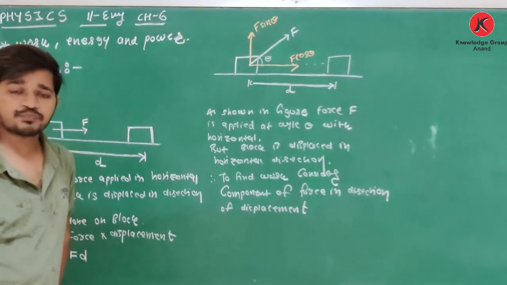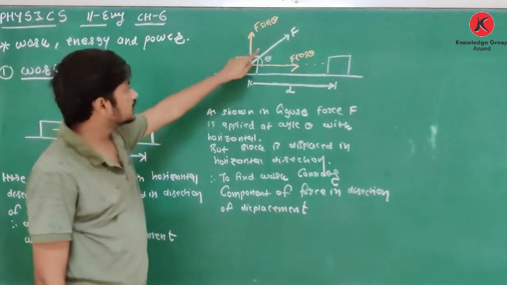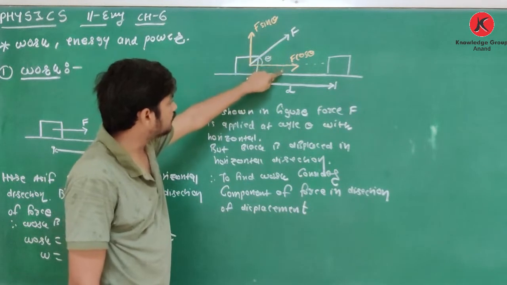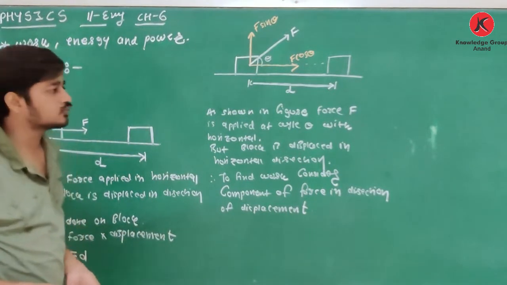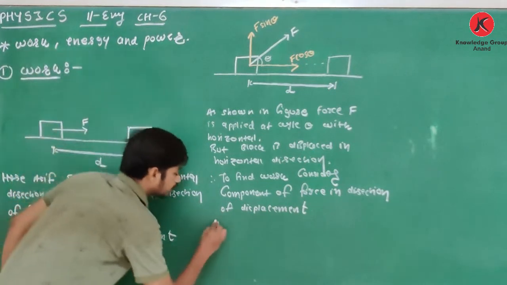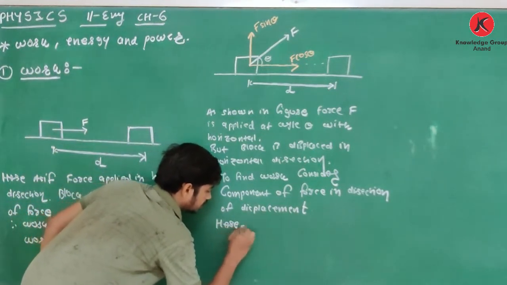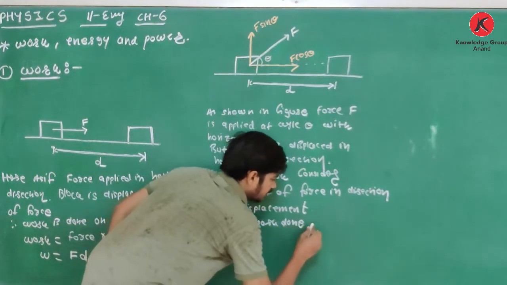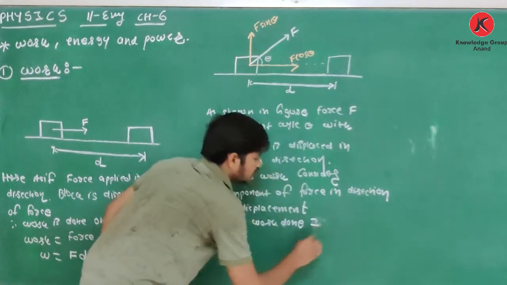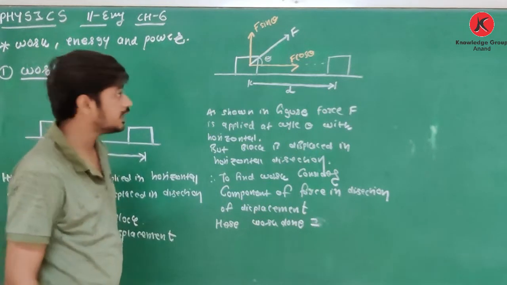Clear about this? So yes, this F is resolved in two components, one F cos theta and one F sin theta. So here in this case, how to calculate work? Work done, W, is equal to, how to find work done?